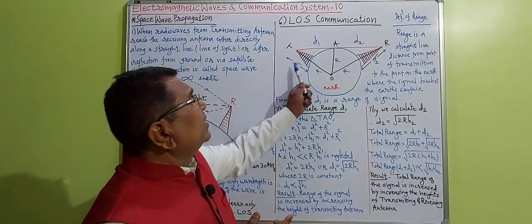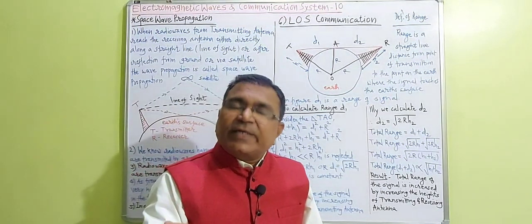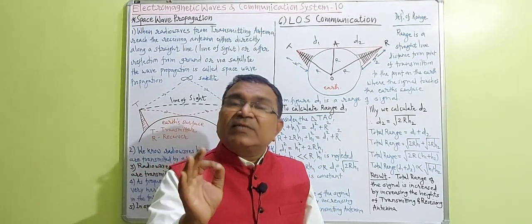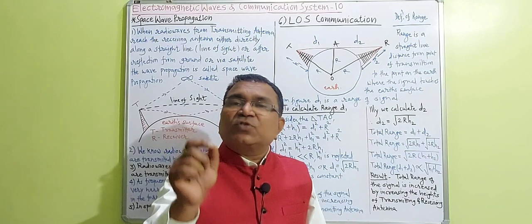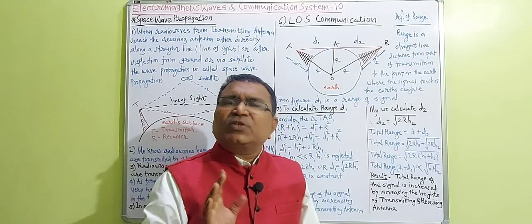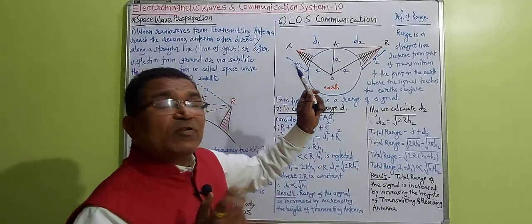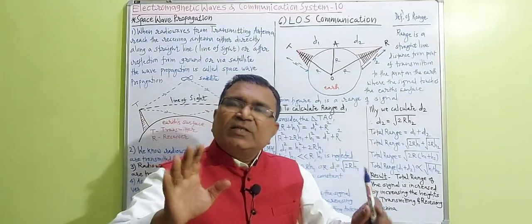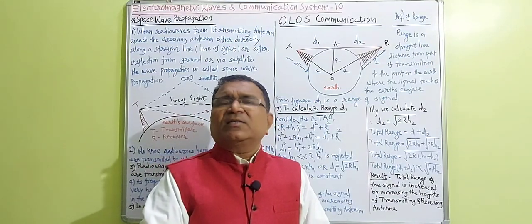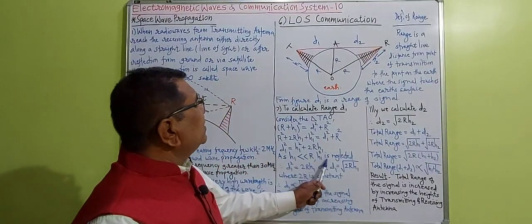The same case arises here. The height of the antenna H1 is so much smaller than capital R, the radius of the earth, which is equal to 6400 kilometer. As compared to such a larger radius of the earth, the height of the antenna H1 is so much smaller, so higher powers of H1 are neglected, and here H1 square is neglected.